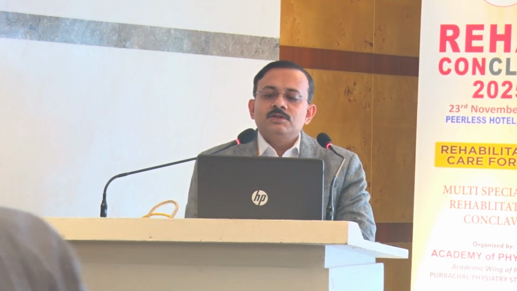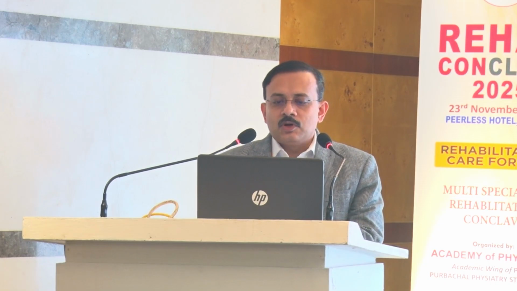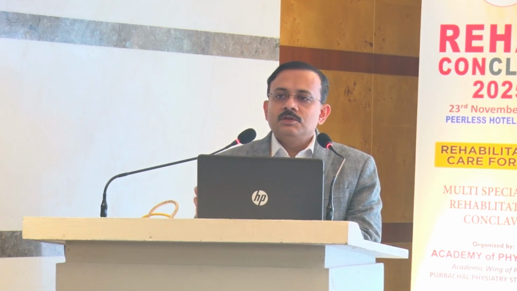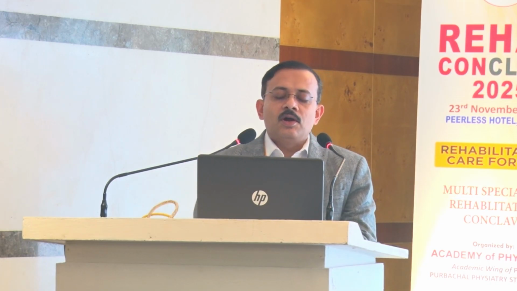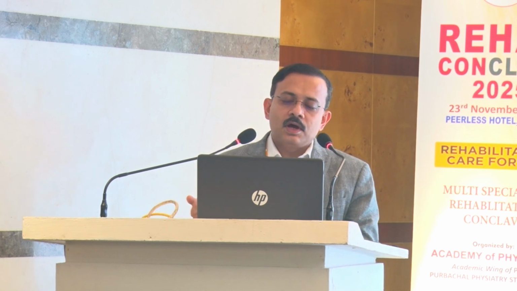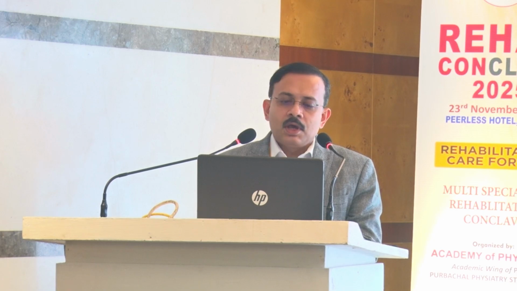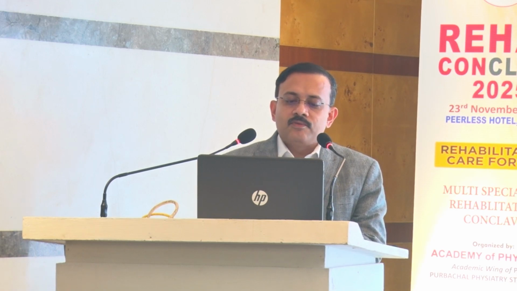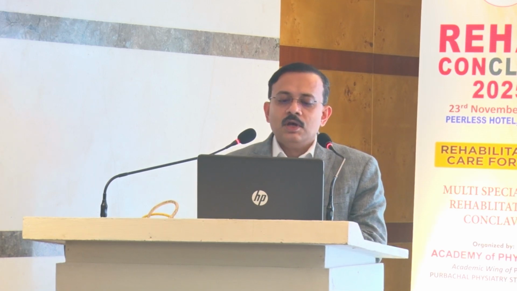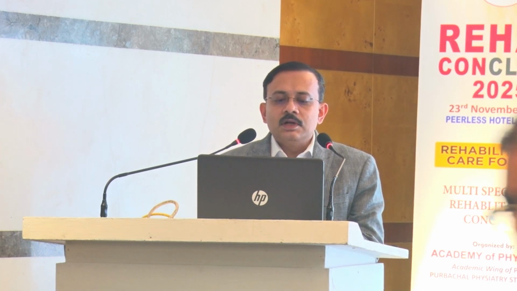HLA-B27 is very strongly associated with spondyloarthritis. The HLA-B27 gene is directly responsible for this disease. How does it cause spondyloarthritis? By various mechanisms. Five mechanisms have been proposed, and either one or multiple mechanisms can act together.